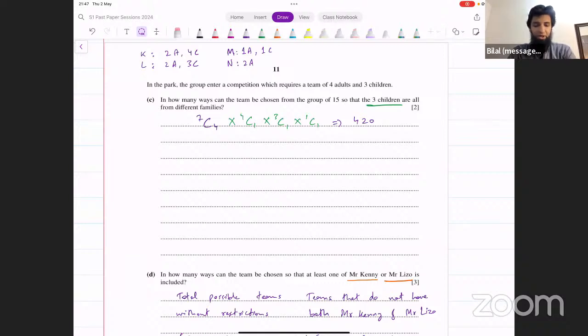For Tuesday, you need to attempt March 2022 and November 2022 paper 1 variant 2. And that November 2022 paper 1 variant 2 also has that famous crocodile question. We will also be doing that in our next class, inshallah.